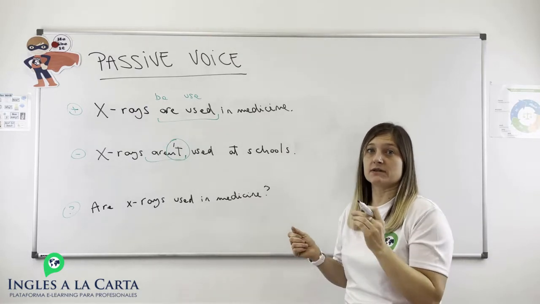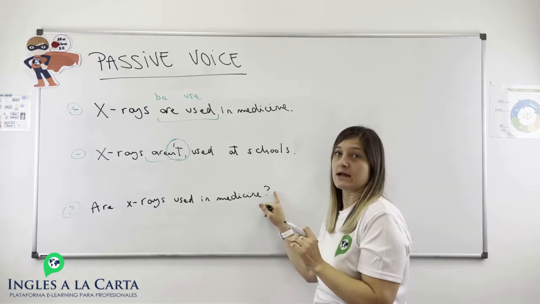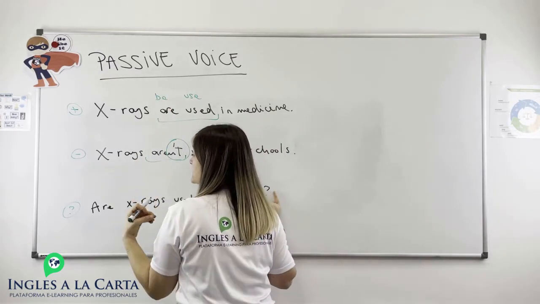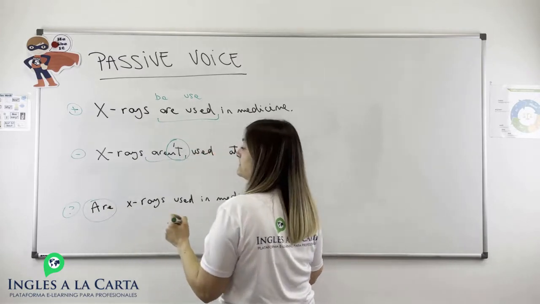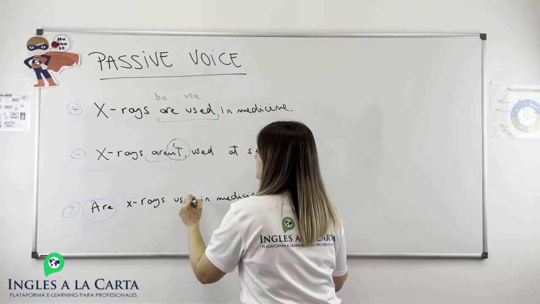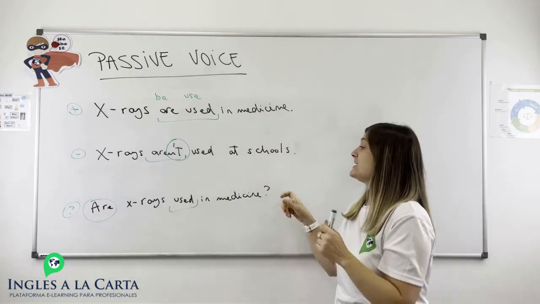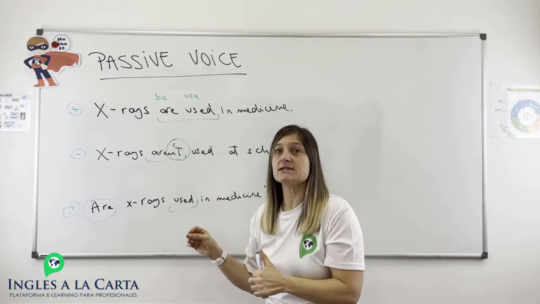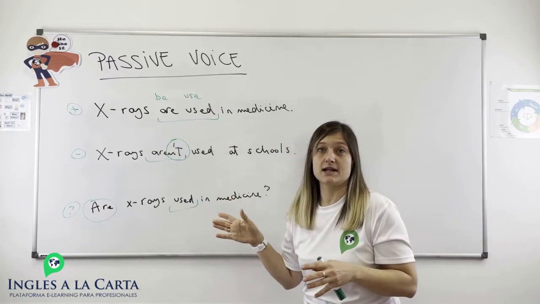So we are going to put the verb to be in the negative form to create a negative sentence. And it's going to happen the same with a question, okay, with the interrogative. The verb to be is the auxiliary, so we are going to put it at the beginning of the sentence. Are X-rays used in medicine? In order to create the question. Remember, the verb to be in passive sentences is the auxiliary.